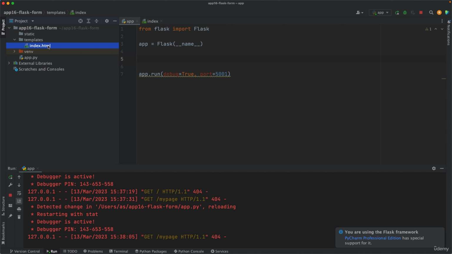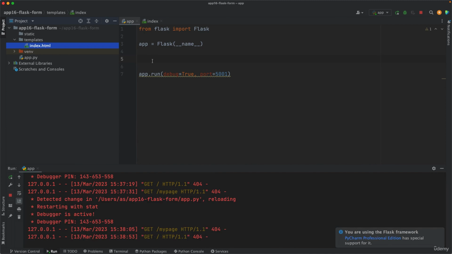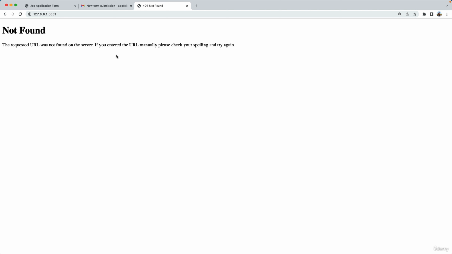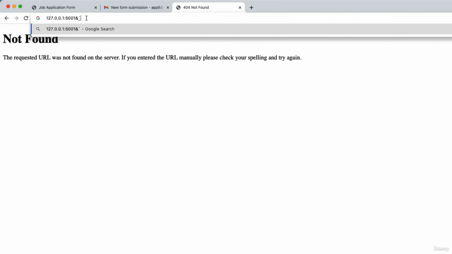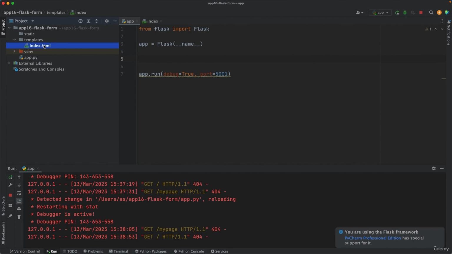So if the user is visiting the home page, which is this one here, then with some Python codes here, we'll say, oh, get that home page and then show that index.html page here on the website, right? And similarly, when the user goes to my page, then we'll send something else.